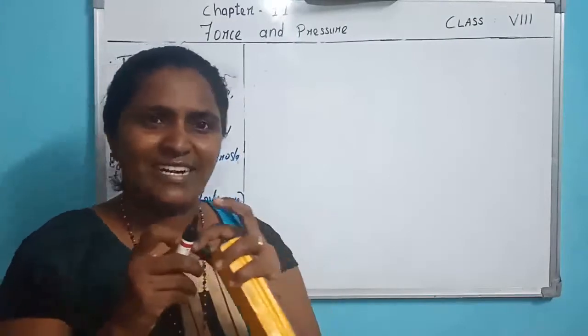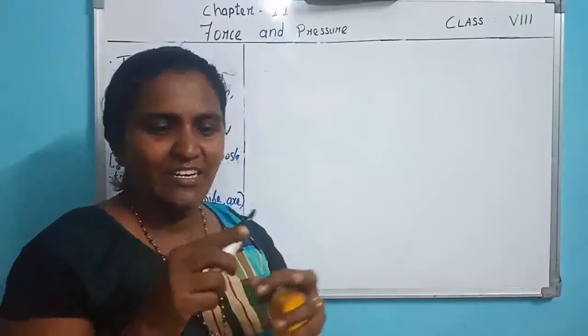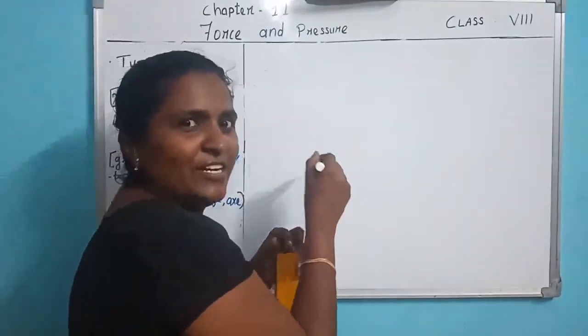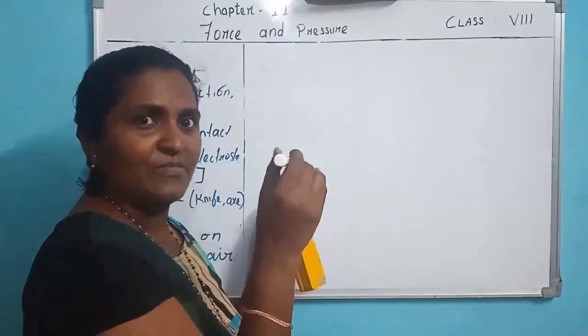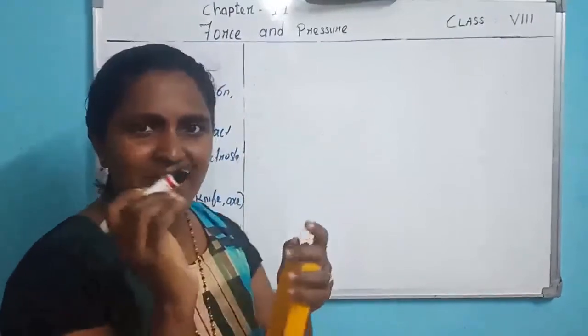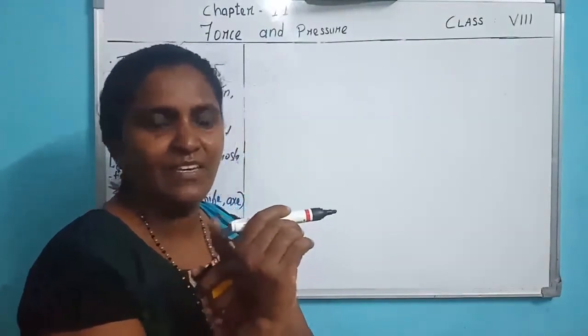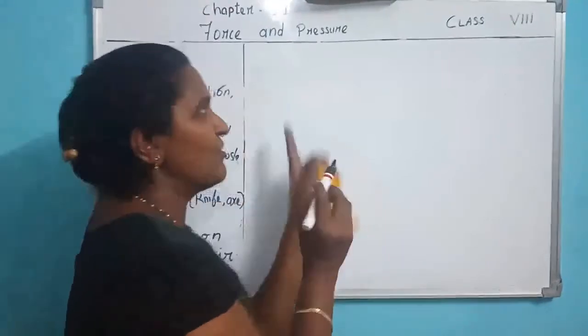One side is sharpened, the other side is broadened. One is a sharp, less area, this is a broad area. If I apply force, will it pierce into this board?